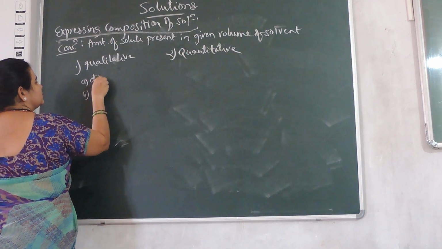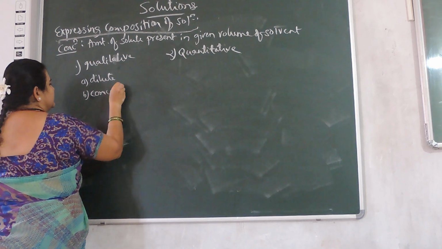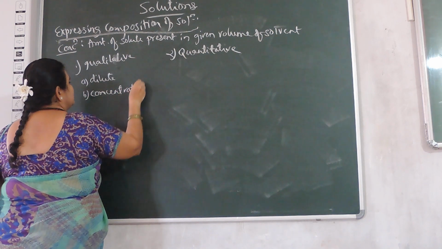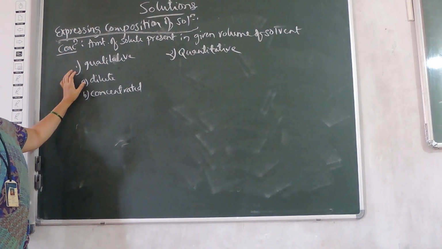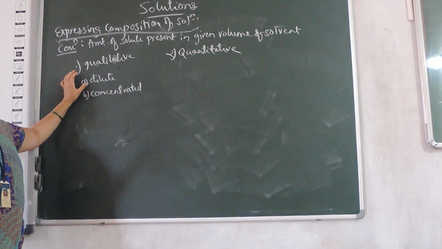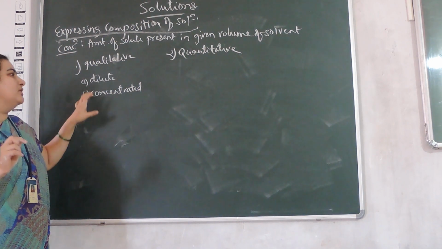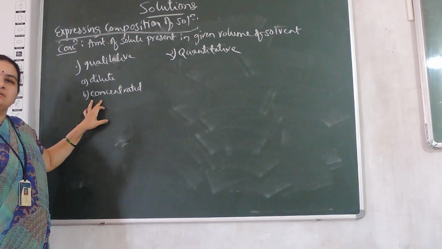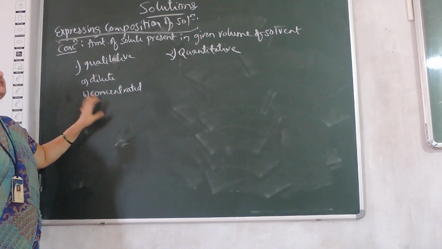We can say if the solution is dilute or the solution is concentrated. So what do you mean by a dilute solution? A dilute solution has a very small quantity of solute and the solvent is in large quantity. Now concentrated means solute is present in larger quantity than the solvent.